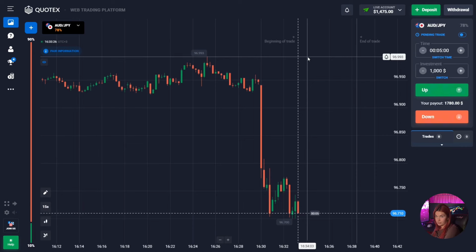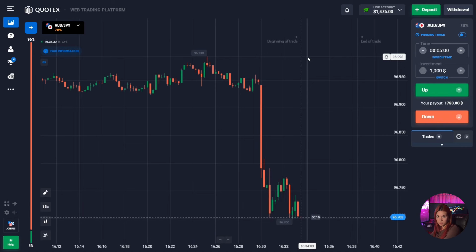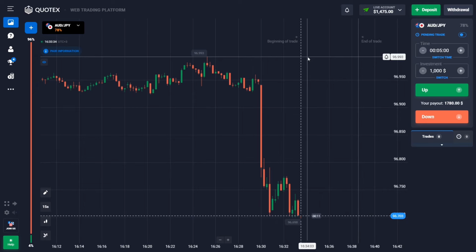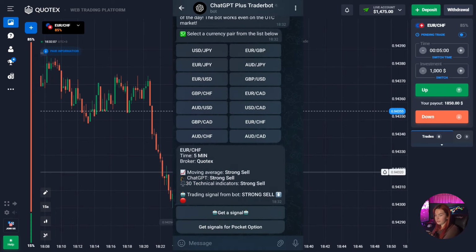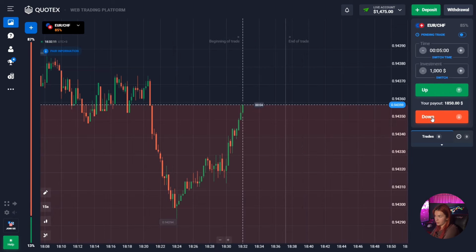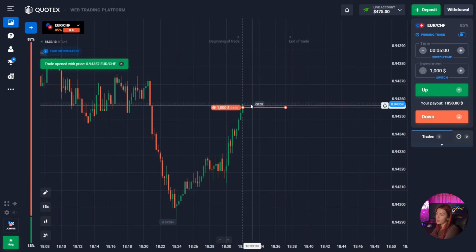Well, there's no one who can be immune from such situations. Such situations happen, but guys, don't forget about risk and money management. We still have some funds on our deposit. So as you can see here, the chatbot advises us to open a deal down. So I'm going to press the red button since the chatbot assumes that the price will move down in the